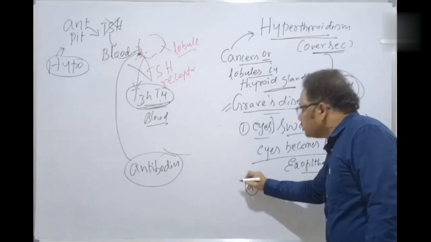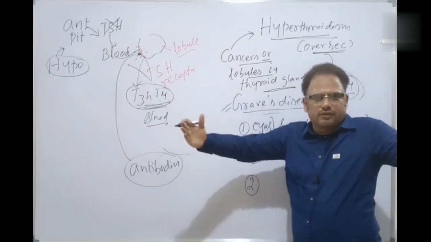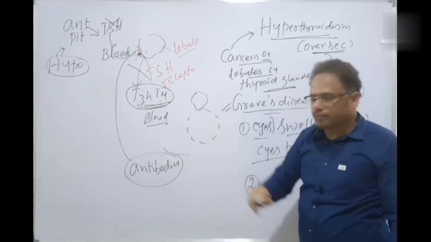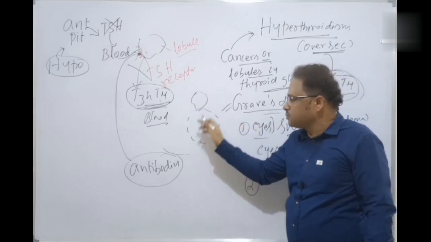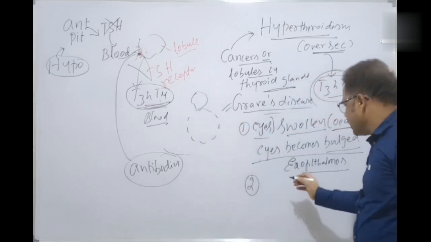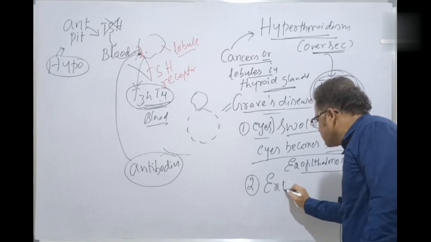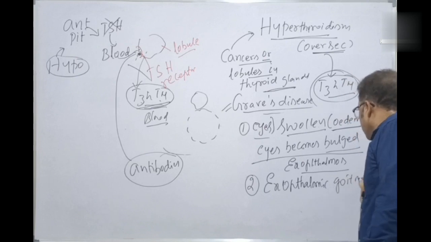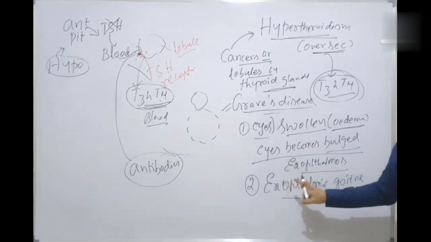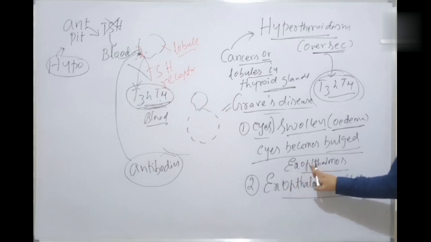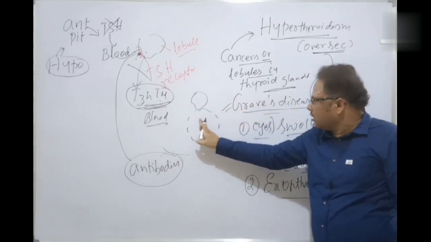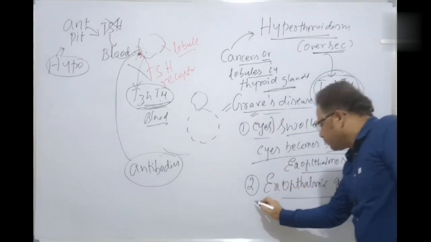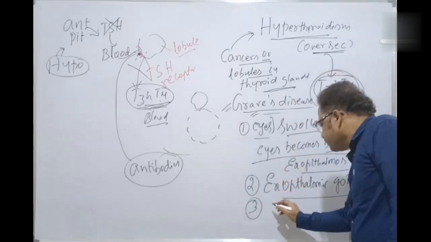And the thyroid gland also becomes bulged. For example, this is a normal thyroid gland. It becomes bulged like this here, so a goiter is also seen. This bulging is nothing but a goiter, called the exophthalmic goiter. The other name of Graves' disease is exophthalmic goiter, because exophthalmos is seen and the goiter symptoms are also seen. That's why Graves' disease is also called which one? Exophthalmic goiter. Okay, students.